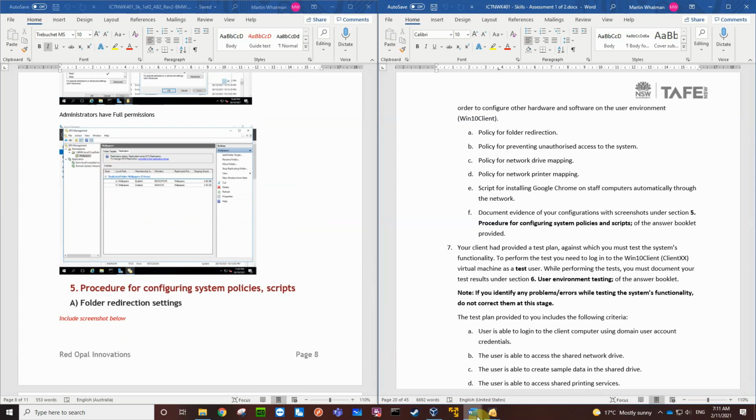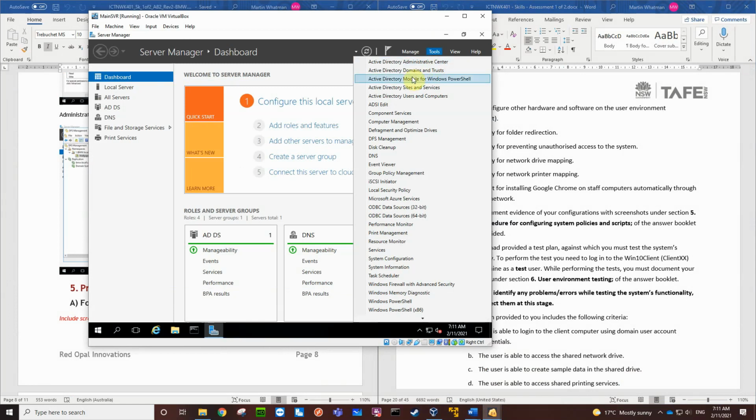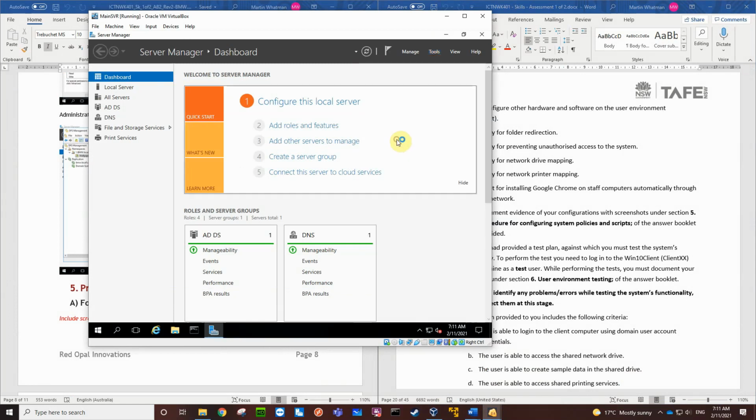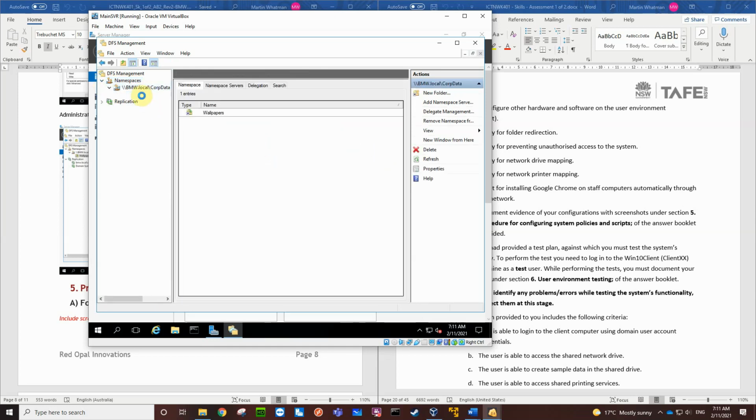Okay, so to our main server, and looking at the tools and going to the DFS management, and expanding out and looking at our namespace, you can see here we've got a wallpapers folder. So what I'm going to do is create two additional folders, one for a home directory and one for profiles.